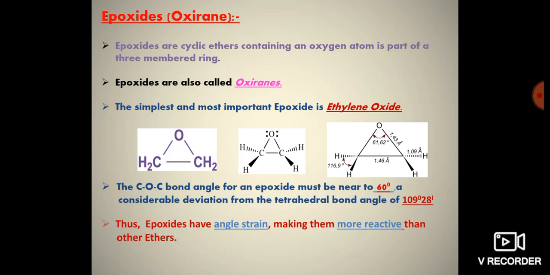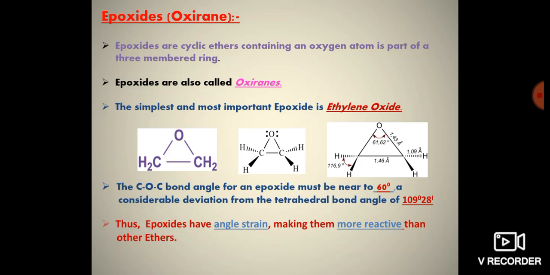Here we look at the structure of epoxides. In these structures, you notice that the C-O-C bond angle is nearly 60 degrees, but in a stable structure the bond angle is 109 degrees 28 minutes, as in the tetrahedral structure.